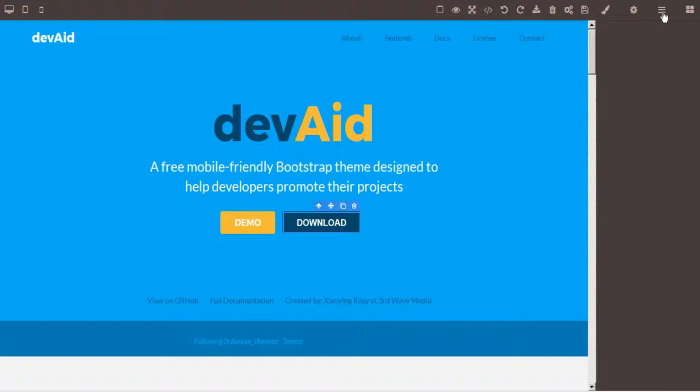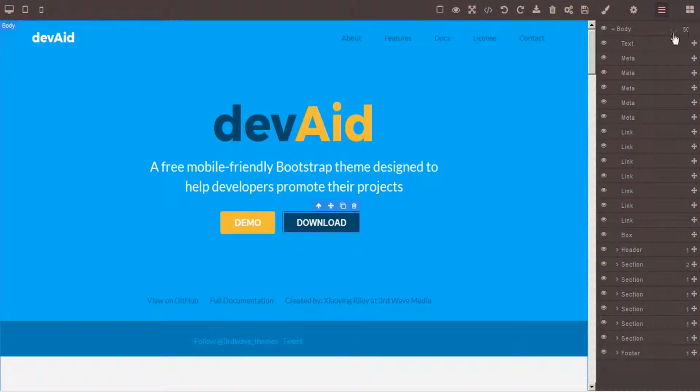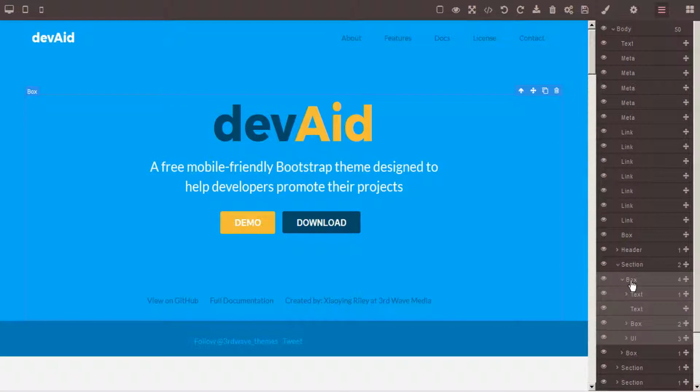And then we also have a hierarchy menu, which we can open. And this shows us that on our page we have 50 elements and the order in which they're layered. And you can see in some cases we have multiple layers. For example, in this section here, we've got 2 layers, and we can twirl down here to see within this layer, this box contains 4 elements, and here's the text, and text within the text.